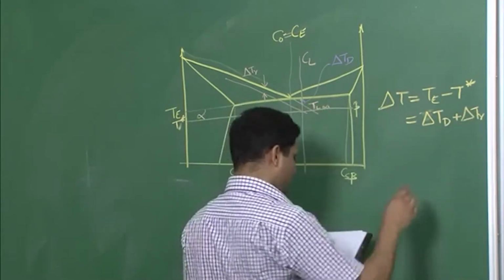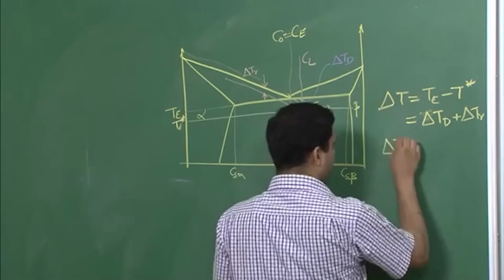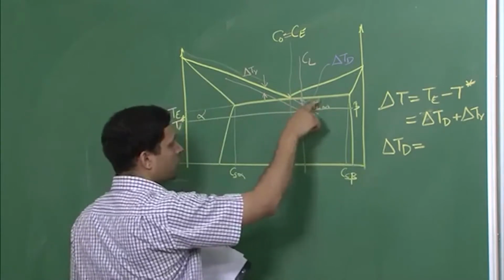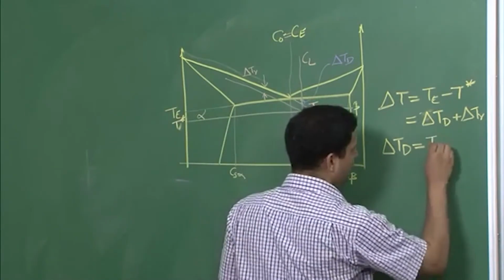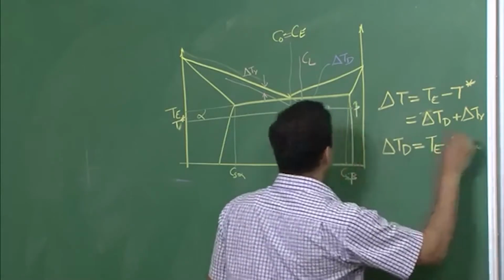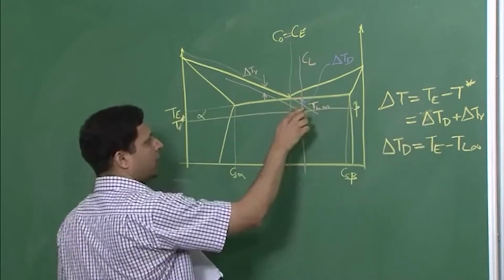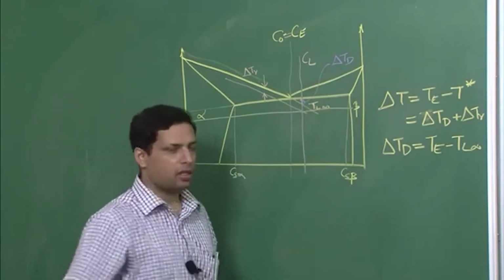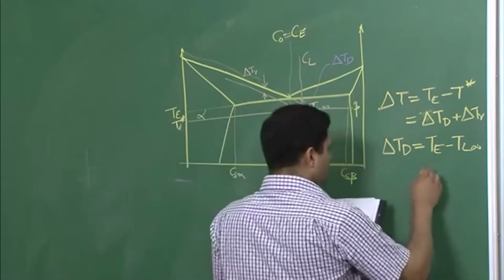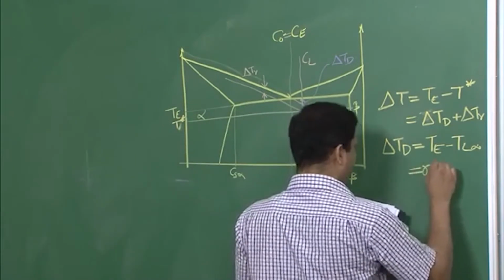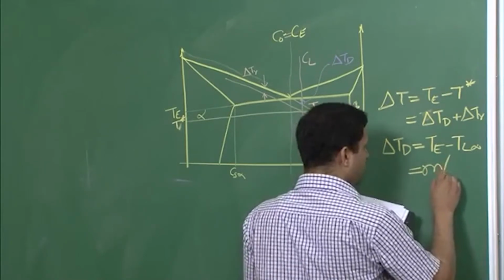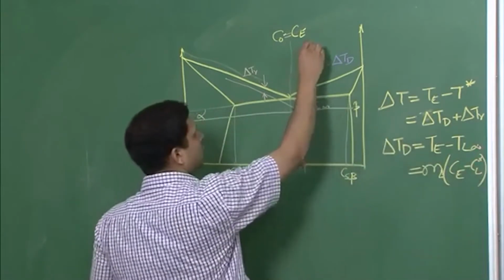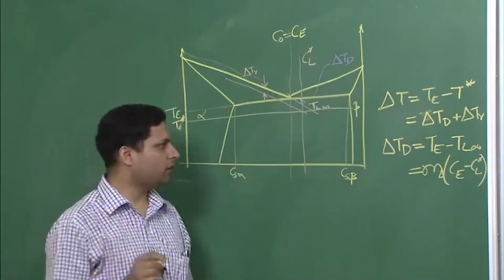Here we can write that delta TD is equal to TE minus TL infinity. It is the temperature difference between T eutectic and that particular liquidus, if we assume an infinite radius. So that temperature difference is what is given by delta TD, and this can also be written as M, because we know the slope, ML times CE minus CL star, where CL star is a particular value we are looking at.